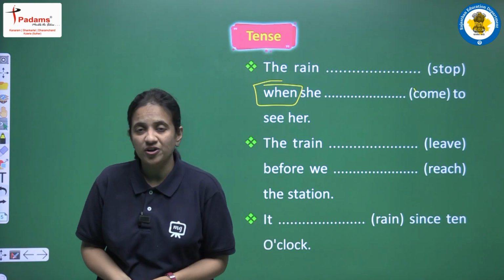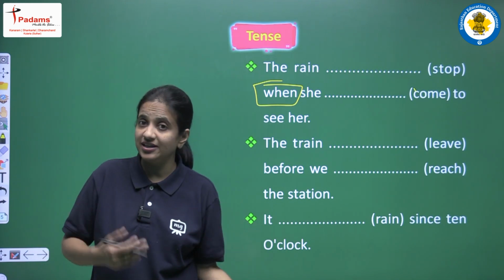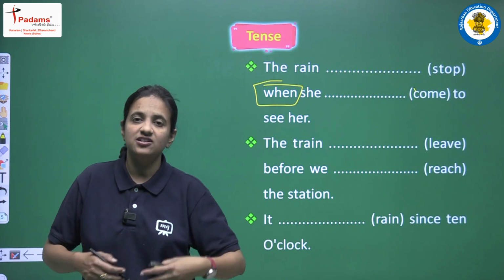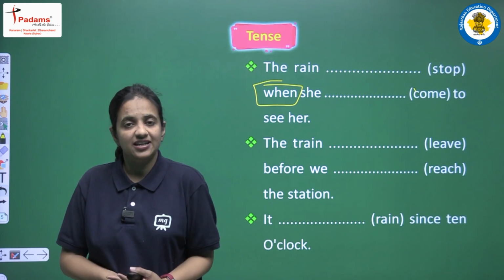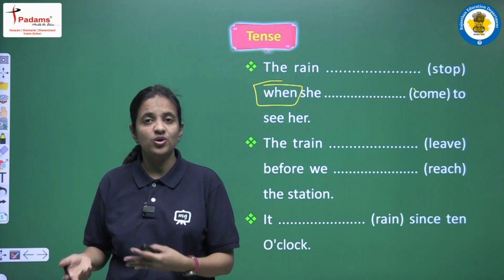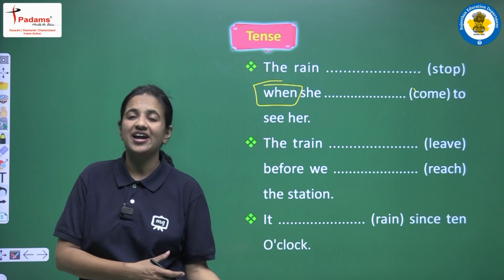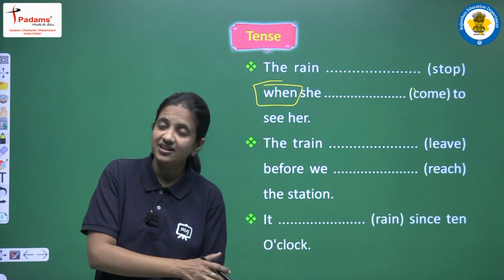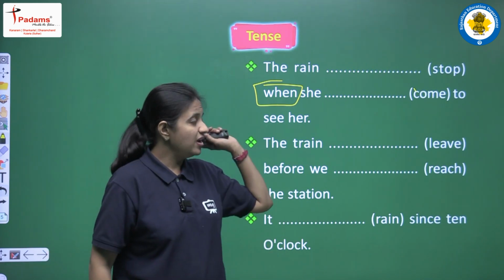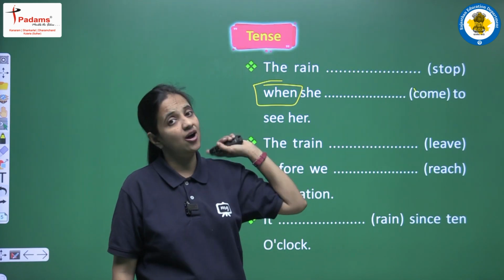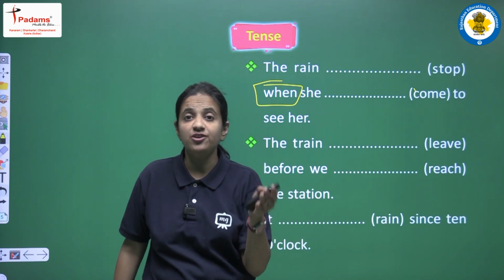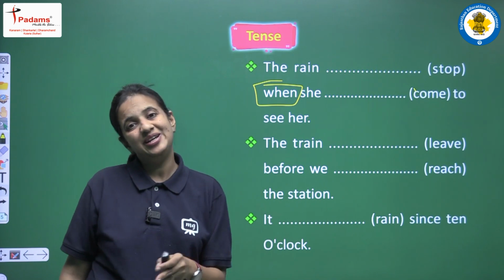Now the second important thing, that कौन सा action हमें कौन से tense में लिखना है. So again I am repeating this thing, just to revise, that the action that completed prior comparatively to the other action, that action we will write using past perfect tense, and the other action we will write using past simple tense. So now let's read the sentence one more time, and let's try to identify which action actually completed first, which action actually completed prior.